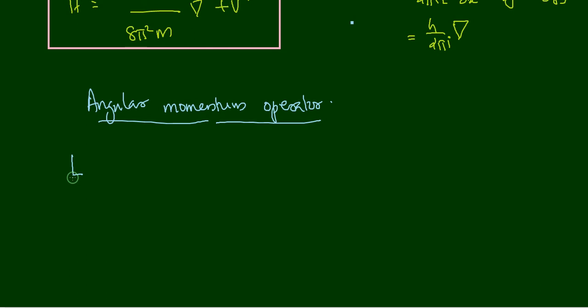There we will consider the rotatory motion of microscopic particles like electrons, and it is very important to use this type of operators. So that is why we are learning the angular momentum operator now, especially important for rotating systems.